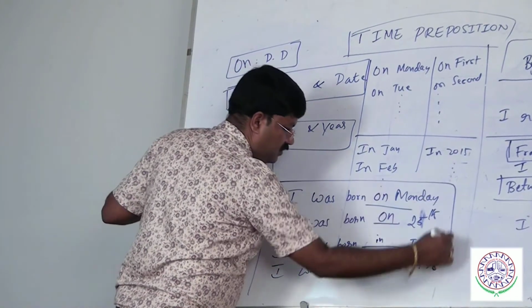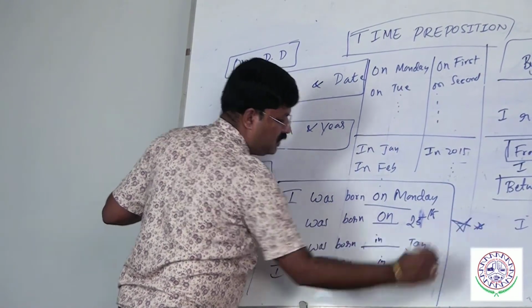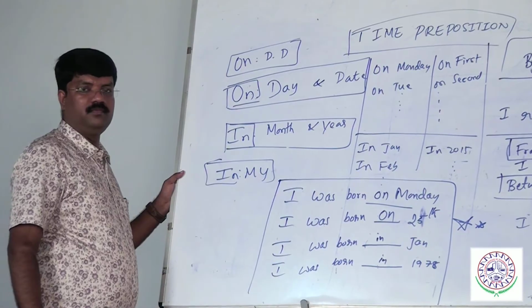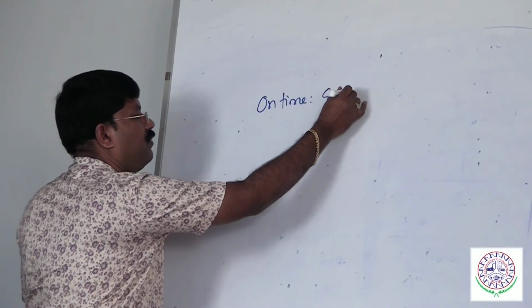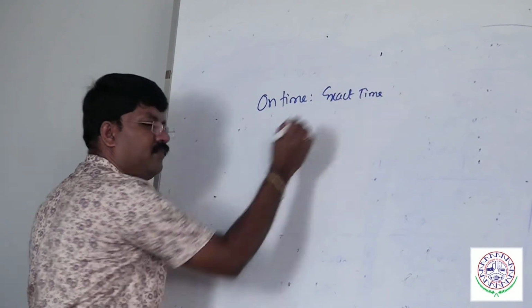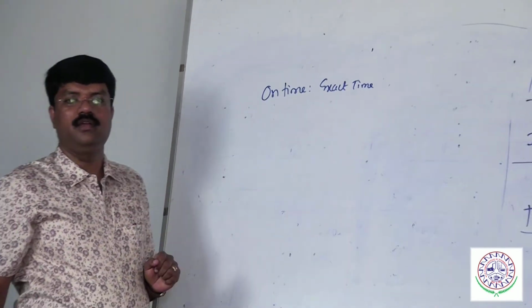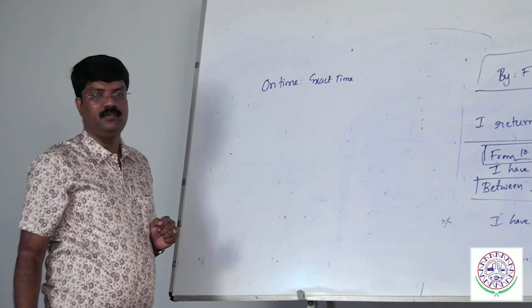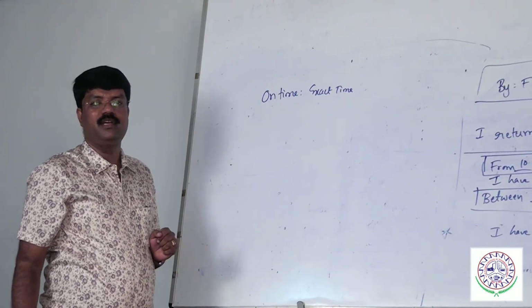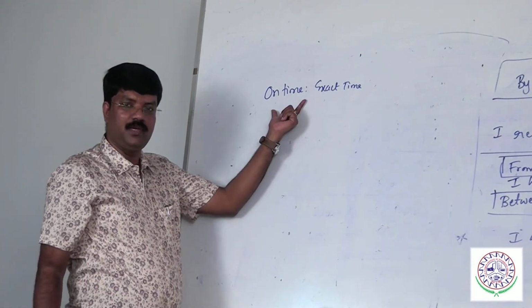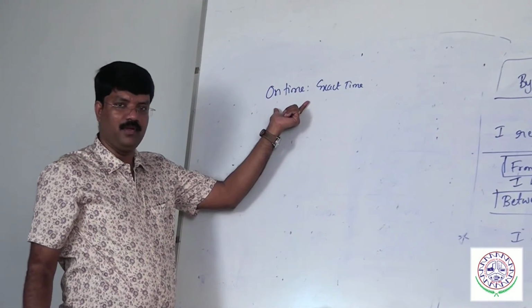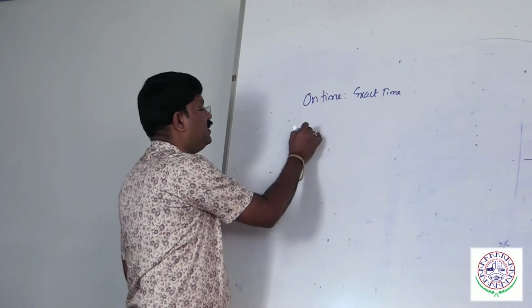So you can expect a good number of questions from this topic. There is a word called on time. On time refers to exact time. Today I started my class on time. Rani Chennamma Express reached Mumbai on time, meaning exactly at the scheduled time. What is in time?